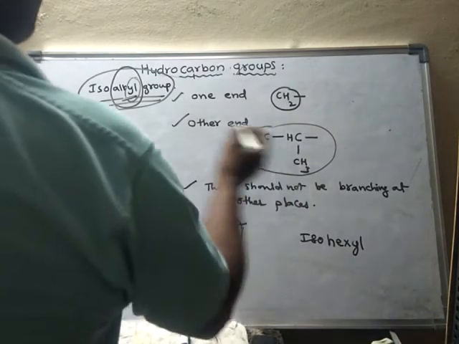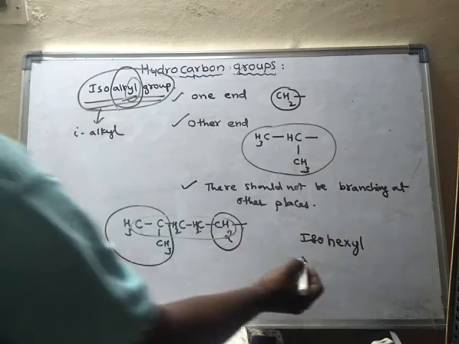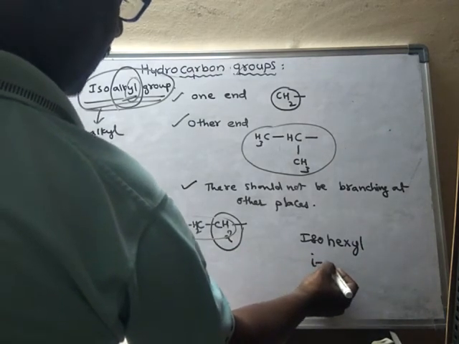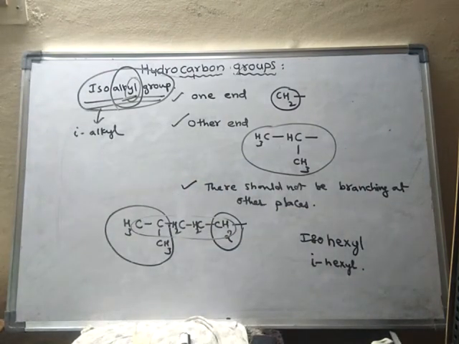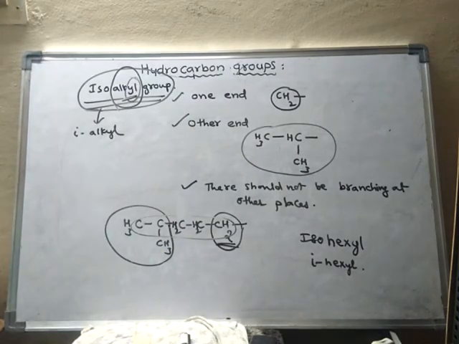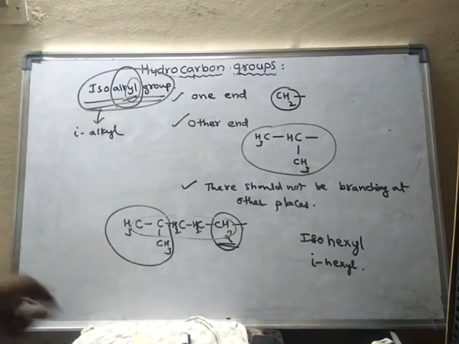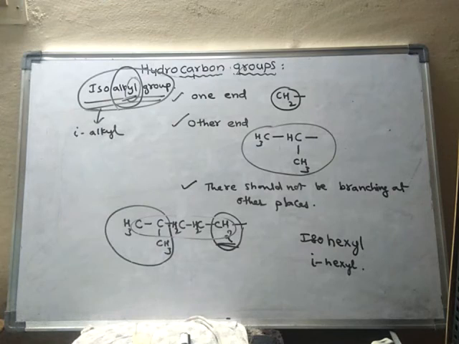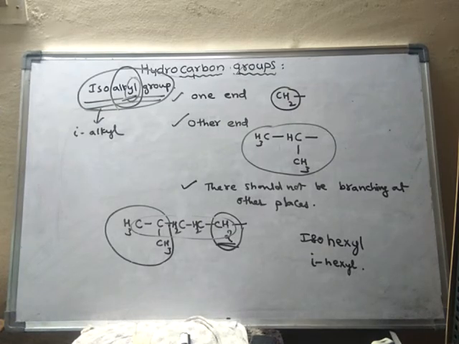Or else simply we may write it as isoalkyl also, like this: isohexyl. Here this carbon is a monovalent carbon. Monovalent carbon means that if one hydrogen is removed from any carbon, then that carbon is said to be a monovalent carbon. So this is a monovalent carbon.